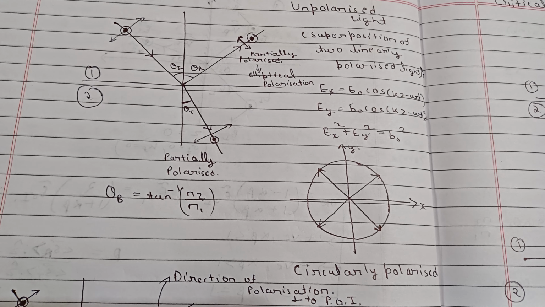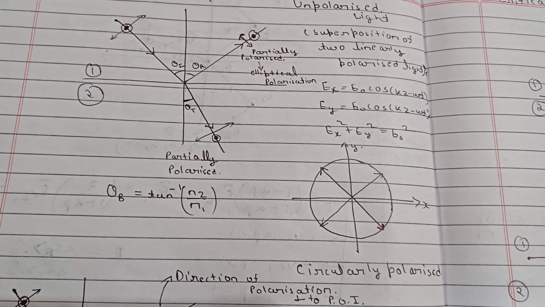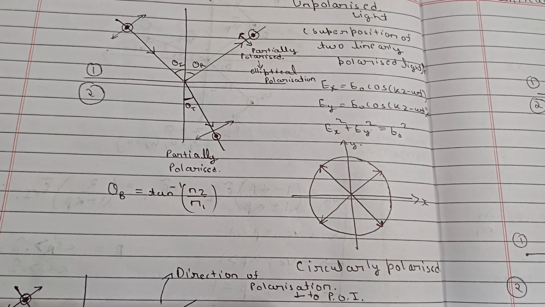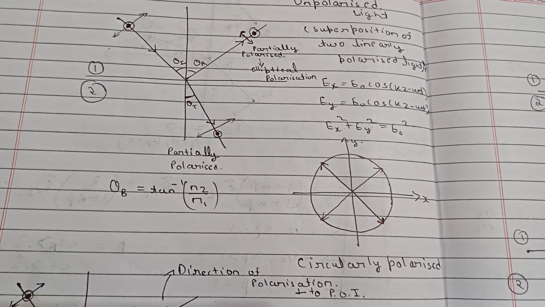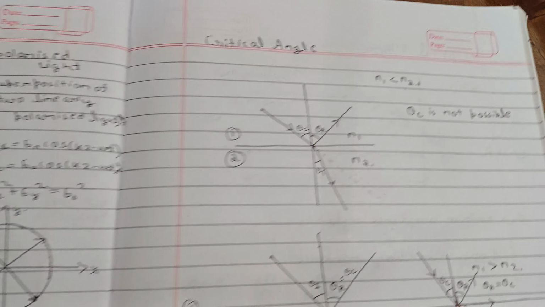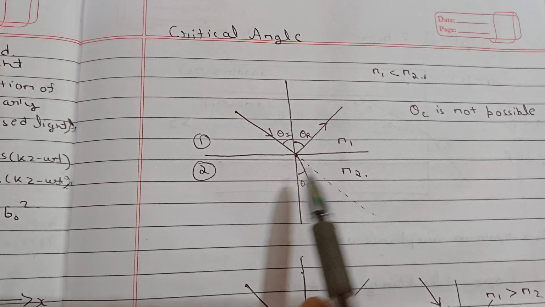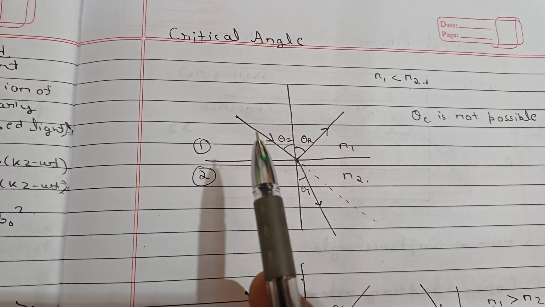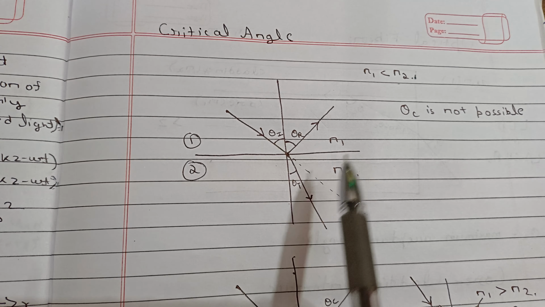In the last lecture we discussed reflection and transmission, and we discussed a lot of things. We also discussed Brewster's angle. So today we will study the critical angle. In Brewster's angle we have seen that there was no reflection component, and in the critical angle we will see that there is no transmission component.